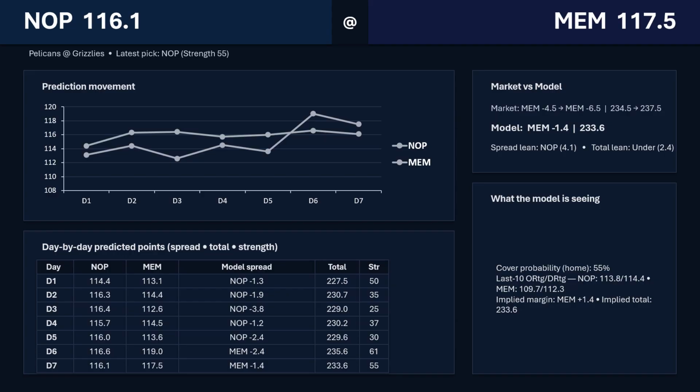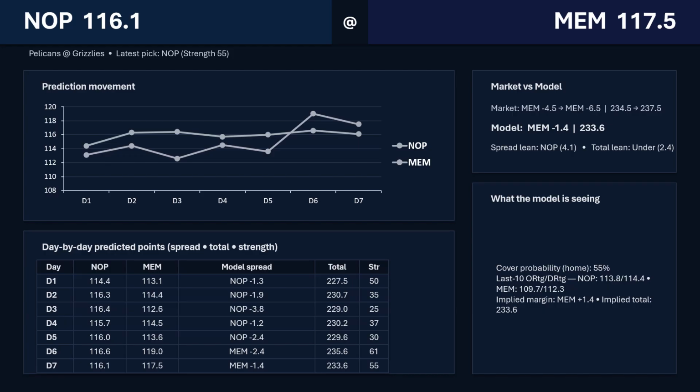All right, so the next game is going to be New Orleans and Memphis. As you can see, the model started out on New Orleans and it flipped to Memphis a couple days ago. But a lot of that flip was going to be Ja Morant, who's going to be out today. Him and Aldama, both key pieces of that Memphis team. So that's the information that's really missing from these models the most.